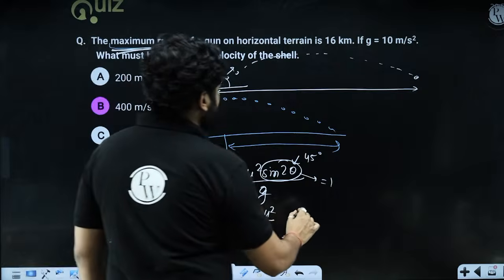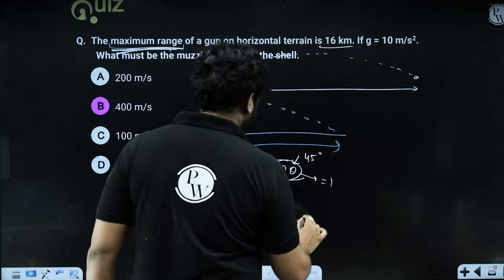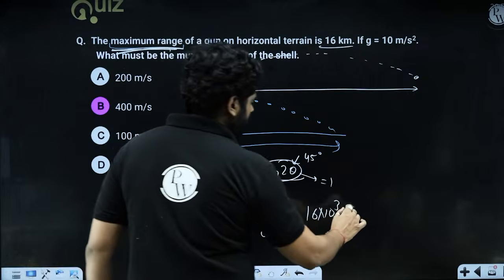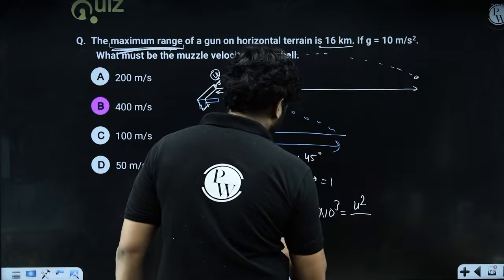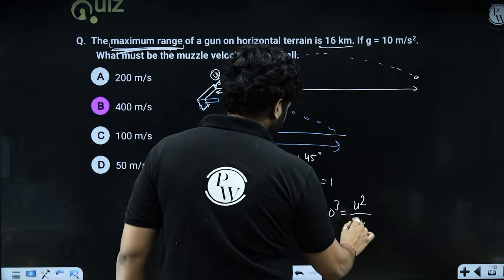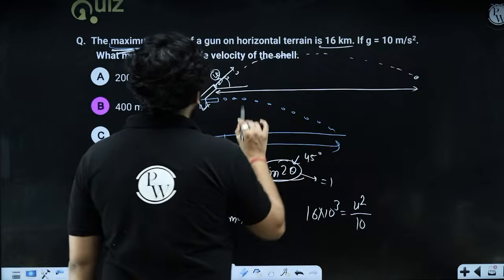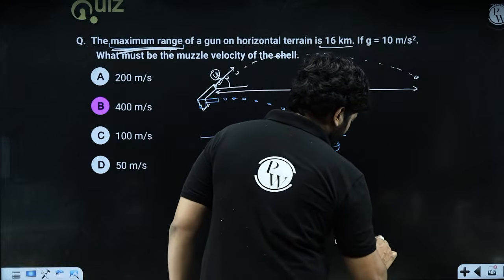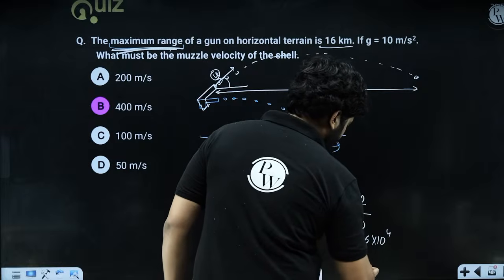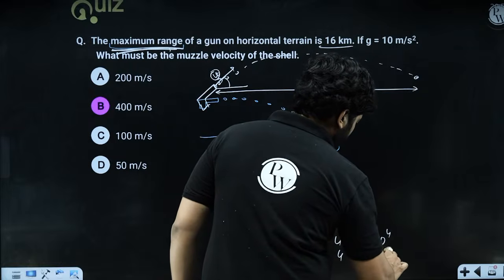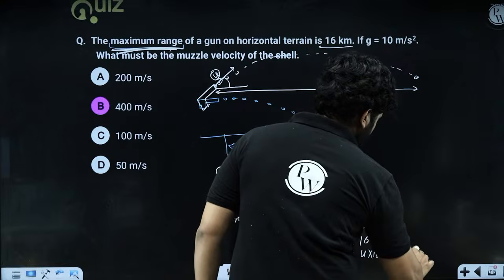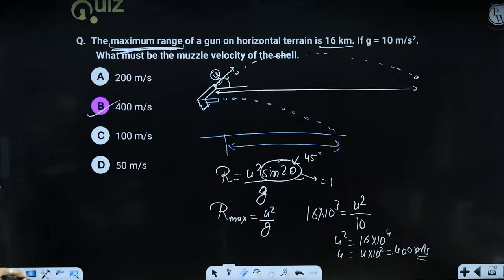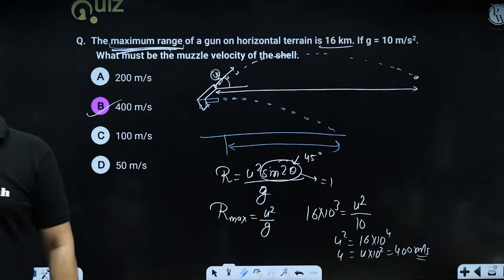Which is given in the question as 16 kilometers, so that many meters. u squared upon g, where u is the muzzle velocity. g is 10, so u squared will become 16 into 10 to the power 4. So u will be 4 into 10 to the power 2, or 400 meters per second. The muzzle velocity is going to be 400 meters per second.